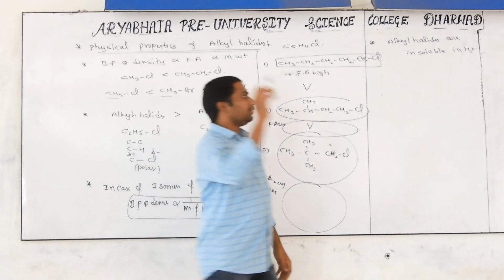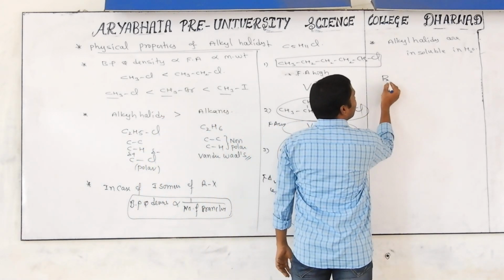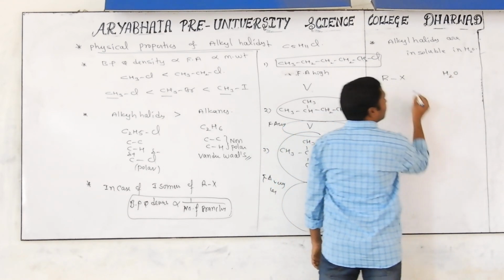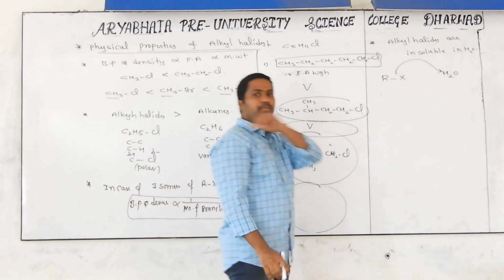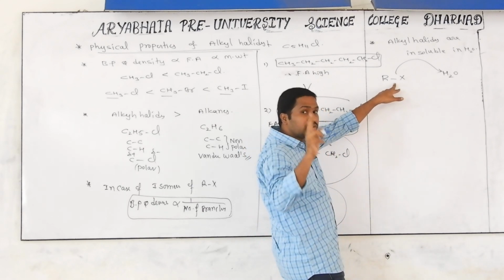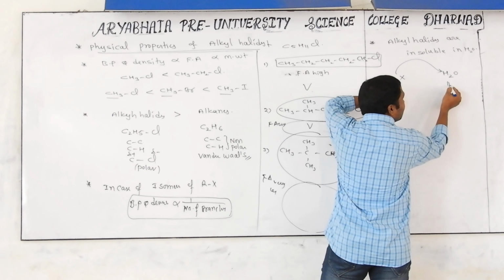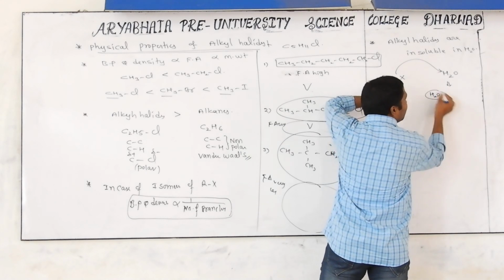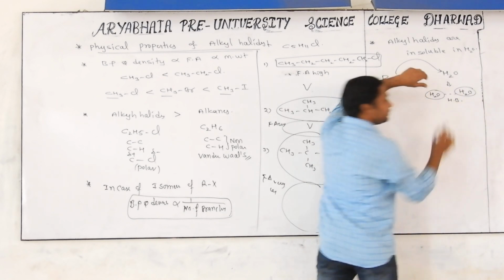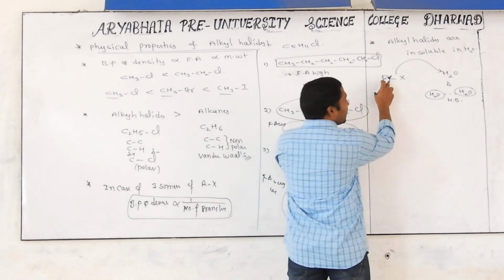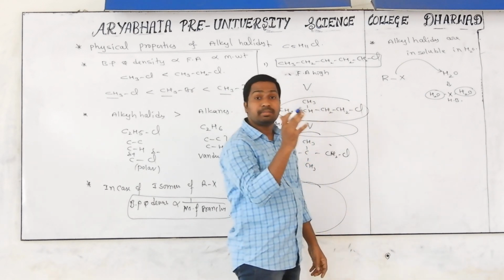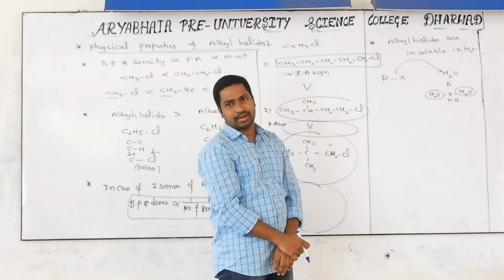Why? I will tell you the reason. If you take an alkyl halide, the representation is RX. You take water, formula H2O. If the alkyl halide wants to dissolve in this, it is not possible. Why? If it wants to dissolve, the alkyl halide has to do two things. First of all, in water, between one water molecule and another water molecule, there is a hydrogen bond. Now if the alkyl halide wants to dissolve, it has to break the hydrogen bond. That much capacity is not available to the alkyl halide.